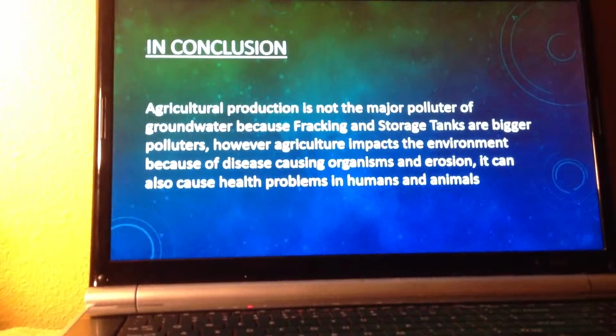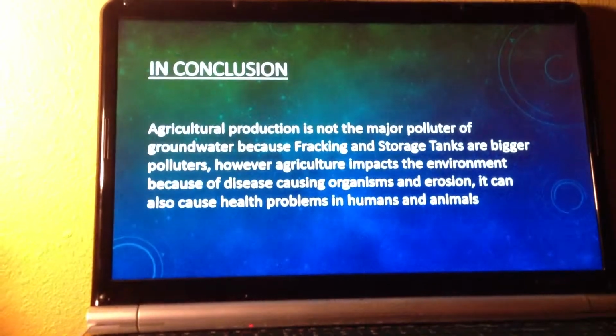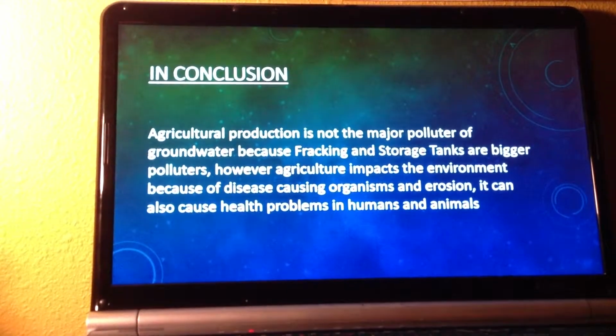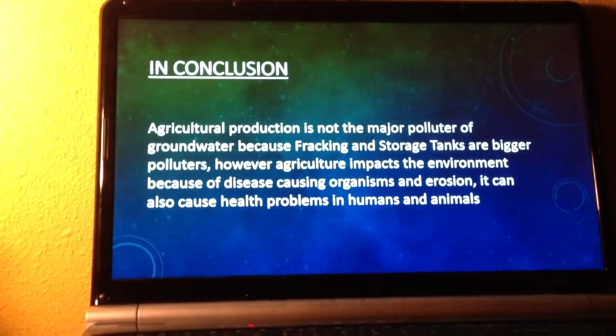In conclusion, agricultural production is not the major polluter of groundwater because fracking and storage tanks are bigger polluters. However, agriculture impacts the environment because of disease-causing organisms and erosion. It can also cause health problems in humans and animals.